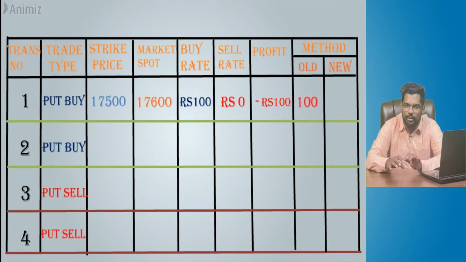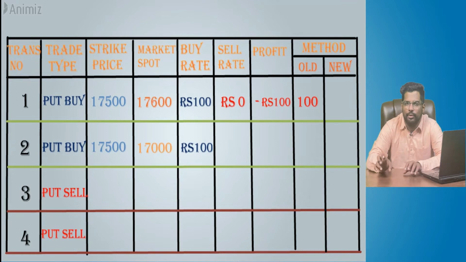In transaction number two, next week you are doing the same thing. You buy the 17,500 put weekly option for 100 rupees. As per your wish and prayers, the market crashes down to 17,000. Now the same option which you bought for 100 rupees, you can sell for 500 rupees.